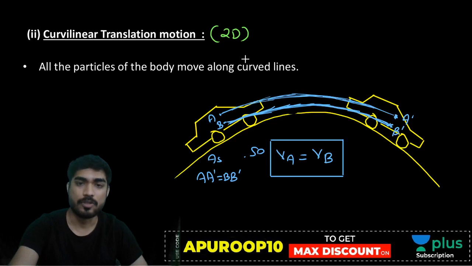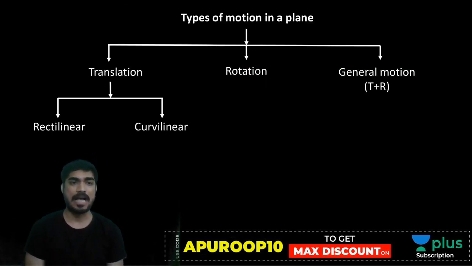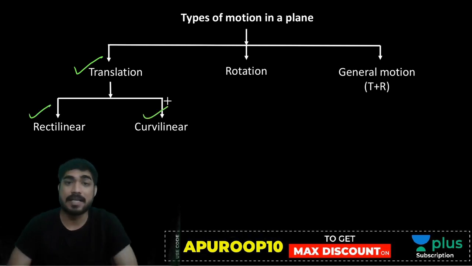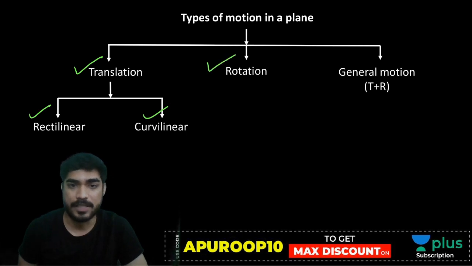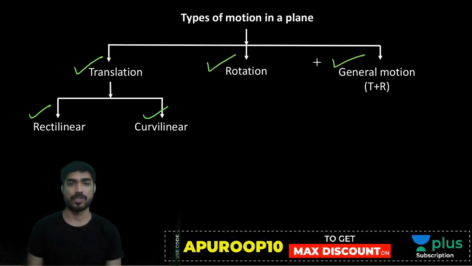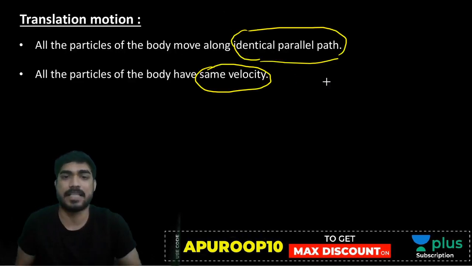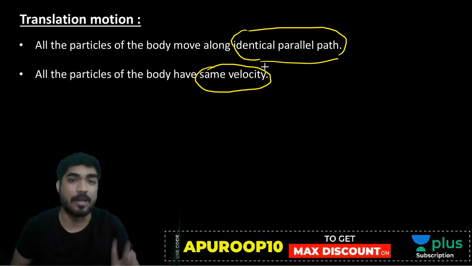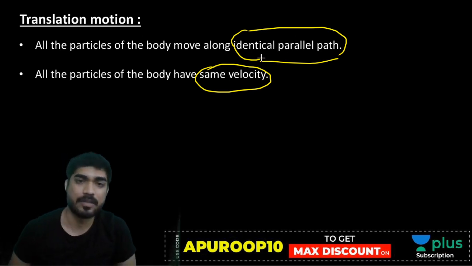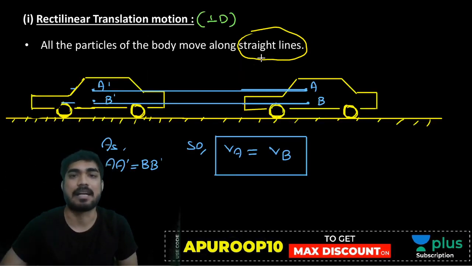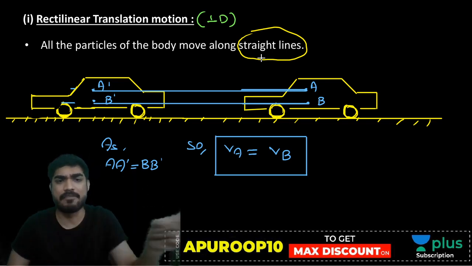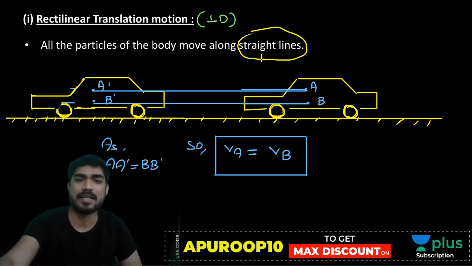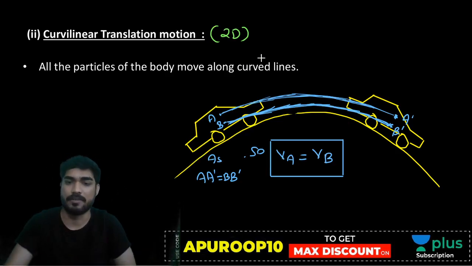Chalo. So my friend, we have understood all the types of motion. I explained what translation is, and in translation I explained rectilinear and curvilinear translation. I explained what rotation is and also general motion. Translation means identical parallel path, equal path, equal velocity. Rectilinear means straight path, curvilinear means curved path. That is the only difference.